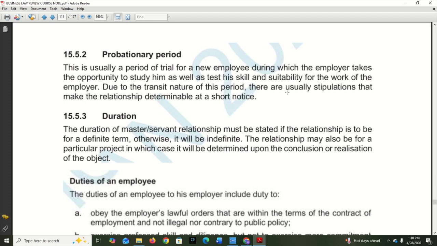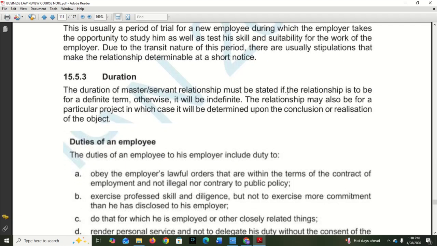The probationary period is, most times, most likely 6 months, although the law does not dictate when exactly that period should be. It's a period where you test the employee whether he actually performs what he said he could perform. Due to the transitory nature of this period, there are usually stipulations that make the relationship determinable at short notice.